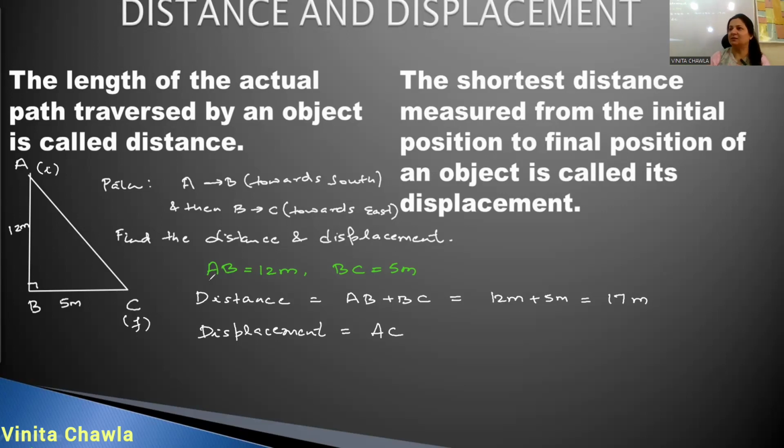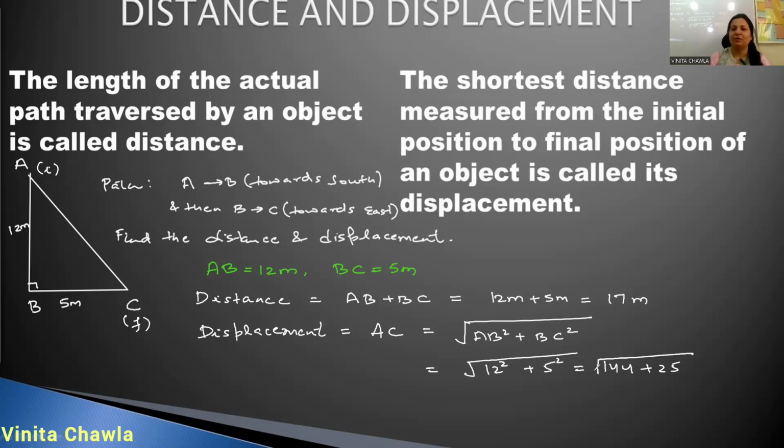So displacement is AC. How will you find this AC? By the Pythagoras theorem, this is a right angle triangle. Hypotenuse square is equal to perpendicular square plus base square. Put the values here. We have 12 square plus 5 square. What is 12 square? 144, plus 5 square is 25. And this is 169. The square root of 169 is 13.